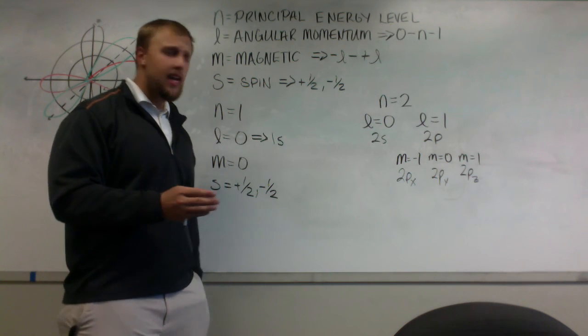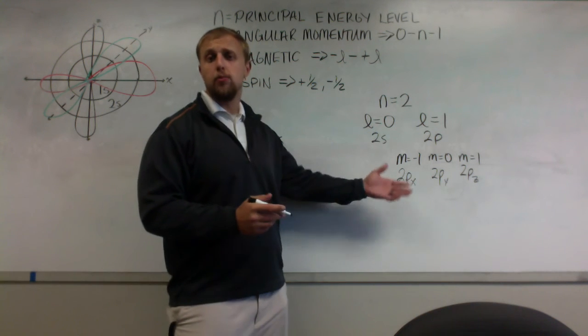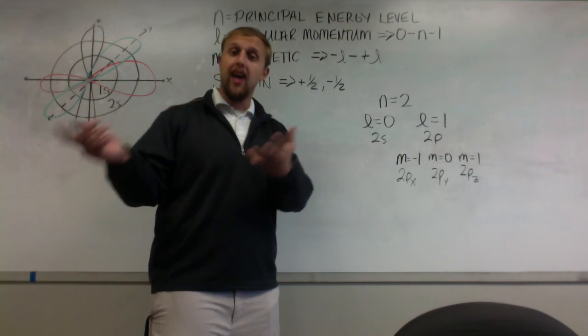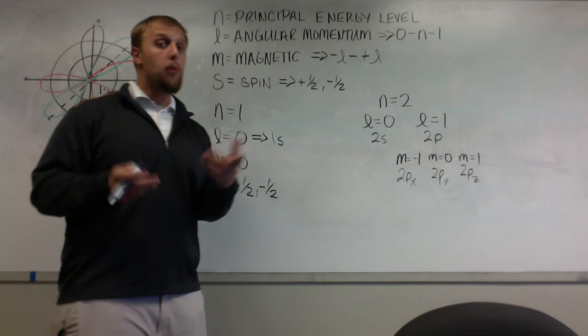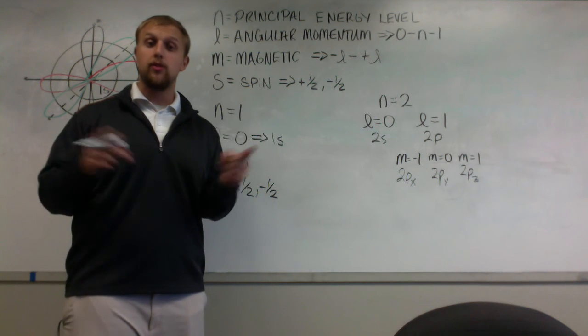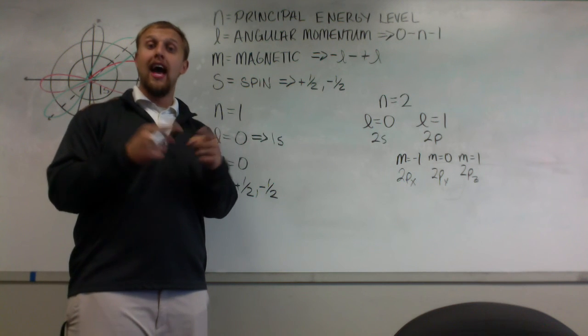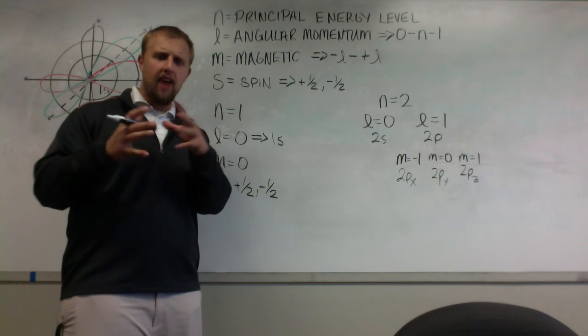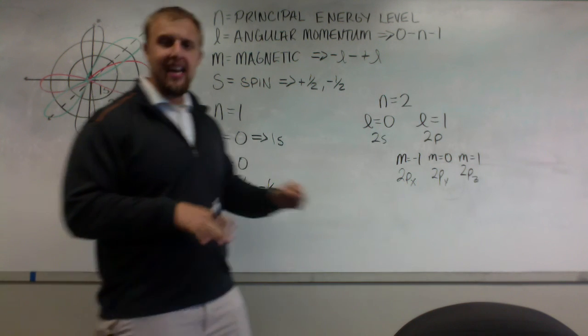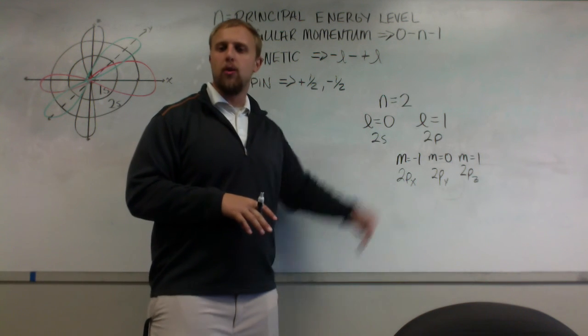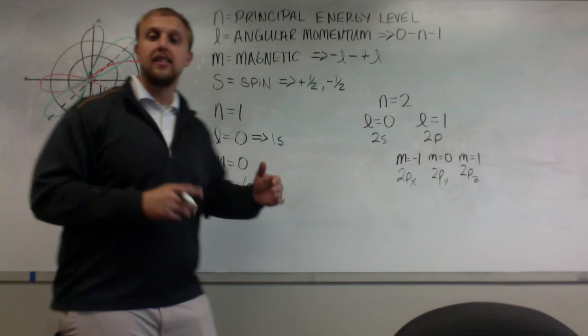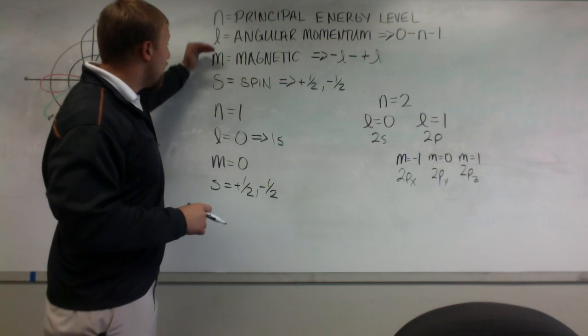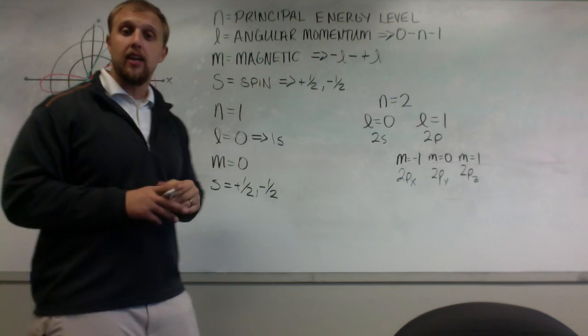Because what we're going to see is a half-filled p orbital is most likely going to form a bond with a half-filled p orbital. Or we can hybridize s and p orbitals into an sp orbital and then bond with a p orbital. So we're going to have all these funky things, but it follows directly out of my quantum numbers. The reason being is because of the simple allowed rules for assigning quantum numbers.